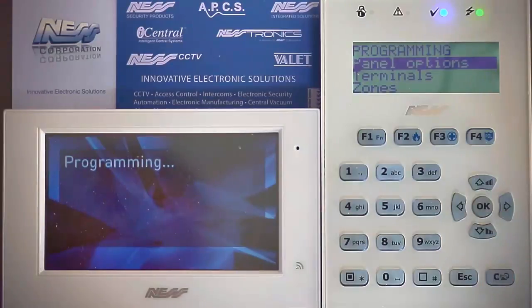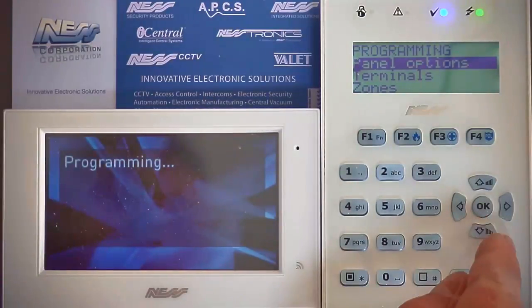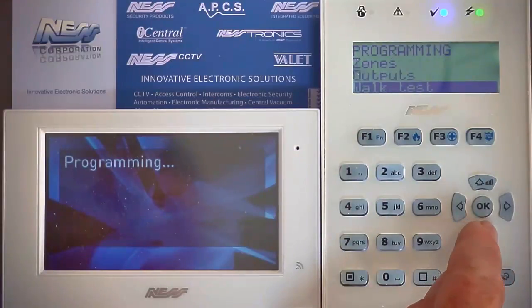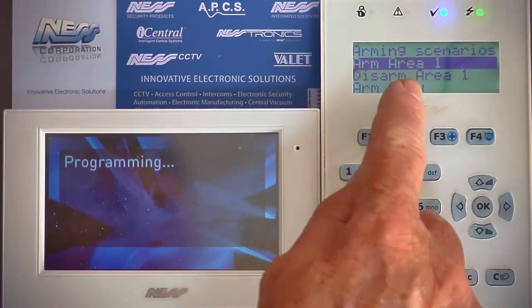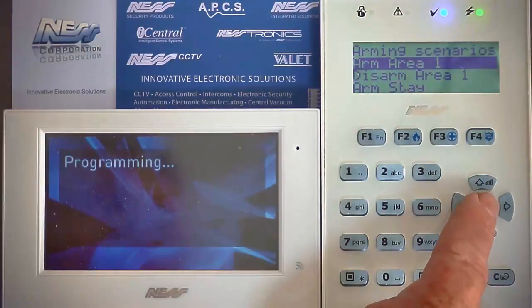Now we could leave that as all you would need to do, but by default it would say armed area 1 or disarmed area 1, which will scroll across the screen because of the amount of characters. So what I would recommend is come down to arming scenarios, and these are the titles that are used as the display. So let's just change those to make them more simplified.